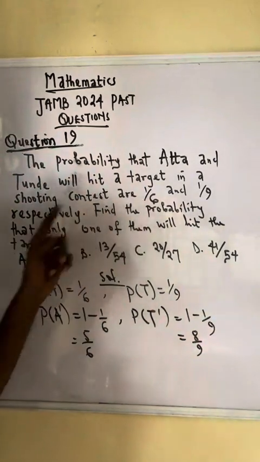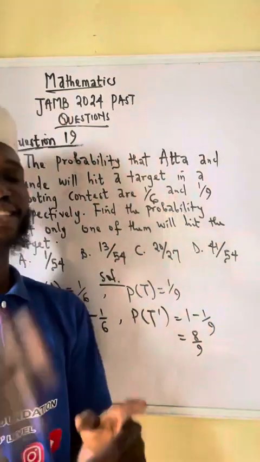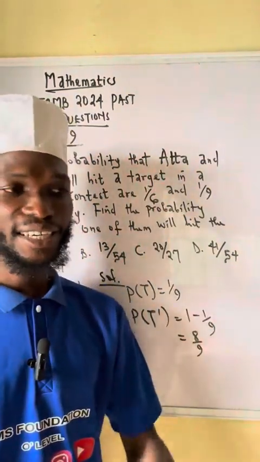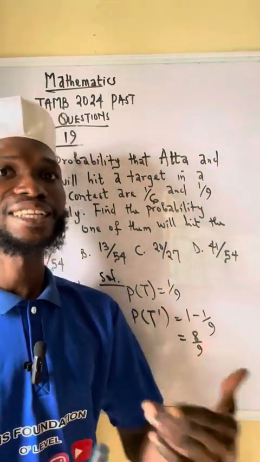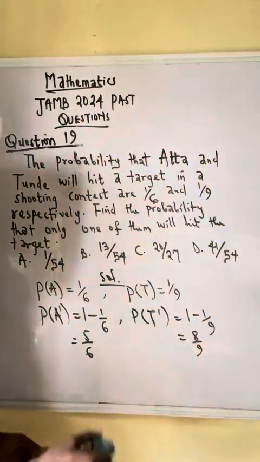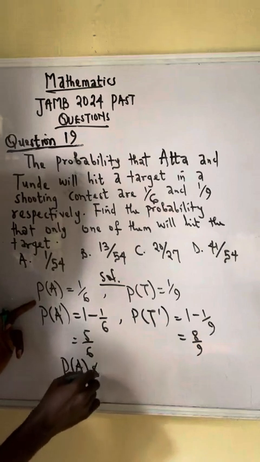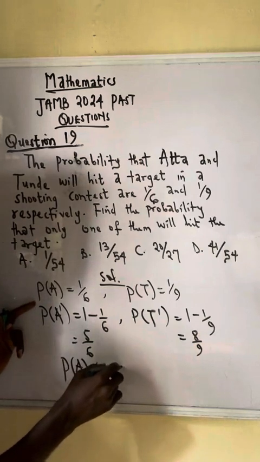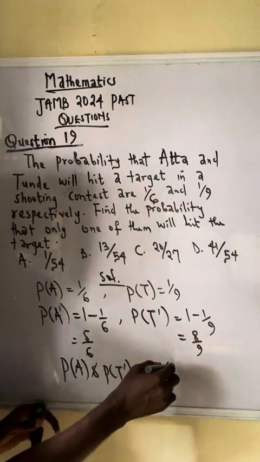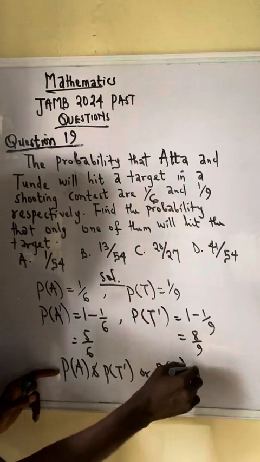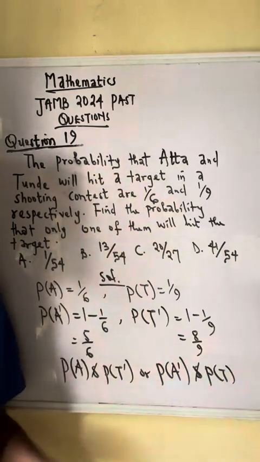Now, the question says find the probability that only one of them will hit the target. So this can come in two ways. It's either Atta hits the target and Tunde does not, or Tunde hits the target and Atta does not. So we can have the probability that Atta hits the target and the probability that Tunde fails. That is this. Or the probability that Atta fails and the probability that Tunde hits the target.